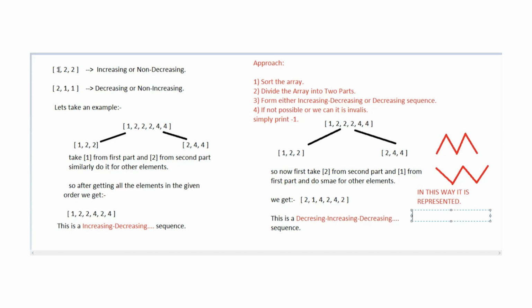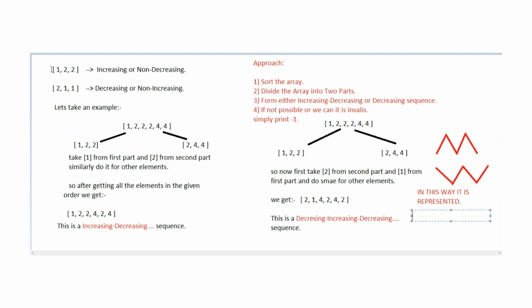Here we can see 1, 2, 2. In this array, we can simply say that this array is increasing, as from 1 the second element is 2, so it is increasing, and after 2 the same element is present, so it is flat. It will create an increasing graph, so we can also say it is a non-decreasing array. Similarly, for 2, 1, 1, it is a decreasing array, as 2 is present and after that 1 is present. So we can say that this is a non-increasing array. Hope you understand what is increasing, decreasing, non-increasing and non-decreasing.